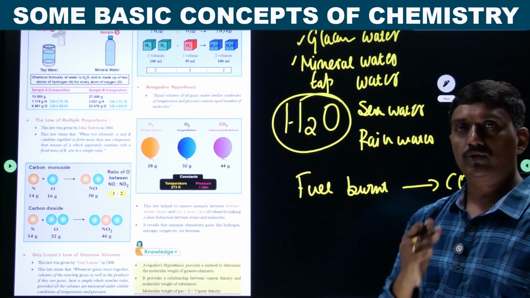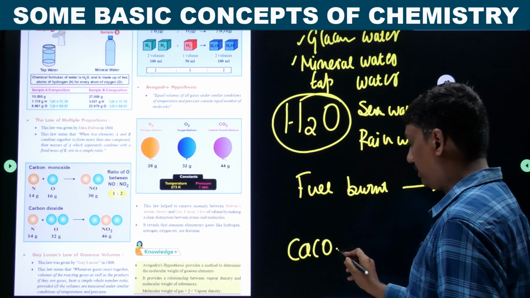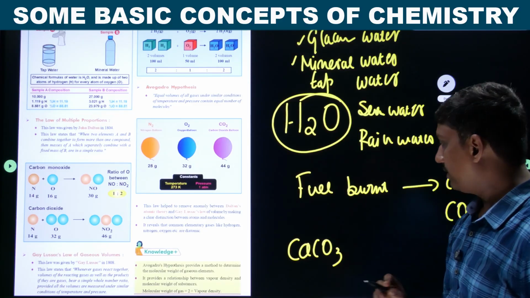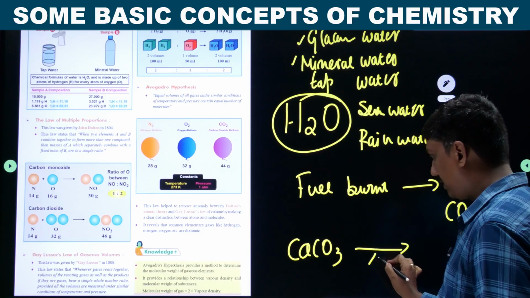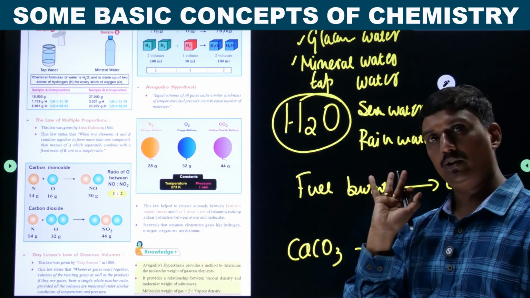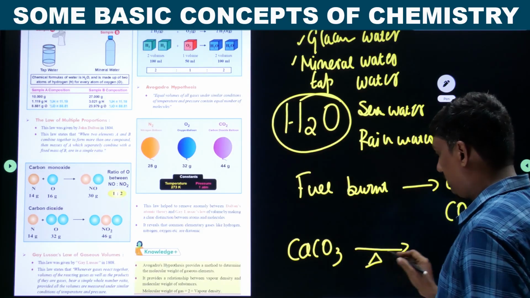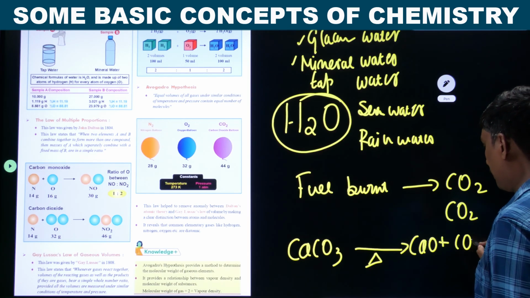And decomposition of calcium carbonate, CaCO3. This is a salt. What is decomposition? Later we will discuss the definition. Just heat it to around 1000 degrees Celsius. At high temperature, when you heat this, you get CaO and CO2.